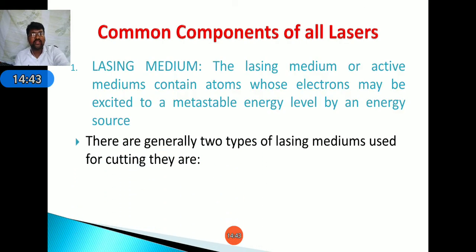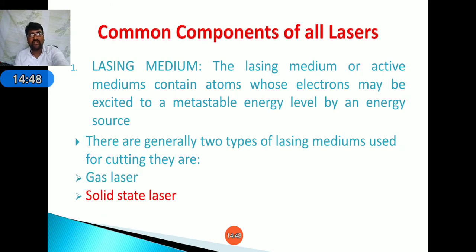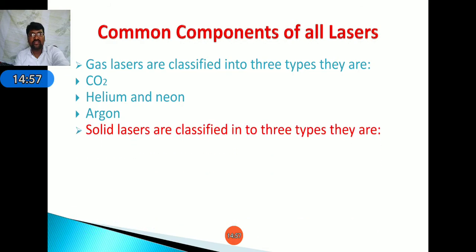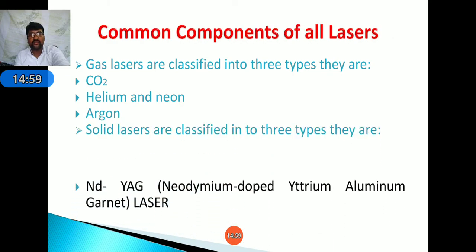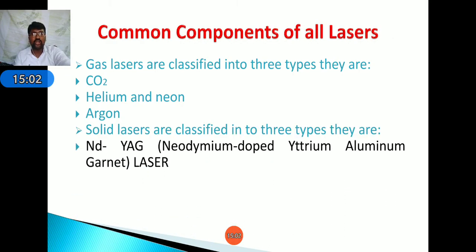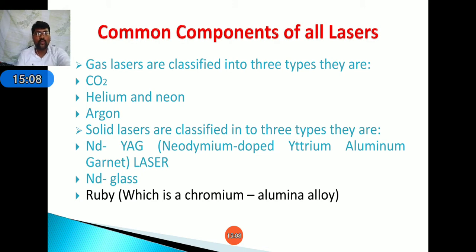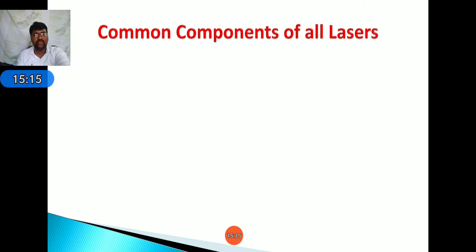Next, there are generally two types of lasing mediums, that is gas laser and solid laser. Gas lasers are again classified into three types, that is carbon dioxide, helium neon, and argon. Solid lasers are again classified into three types, that is Nd:YAG, neodymium doped yttrium aluminum garnet laser, next Nd:Glass, and next ruby, which is a combination of chromium and aluminum alloy. These are the different types of lasers in use.